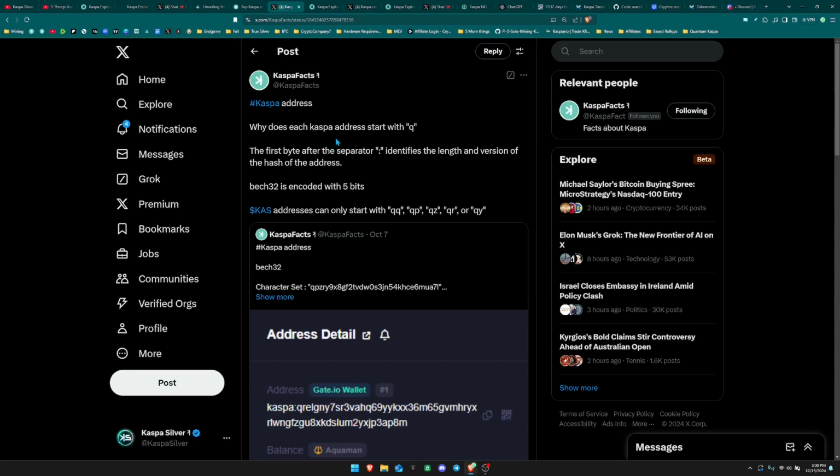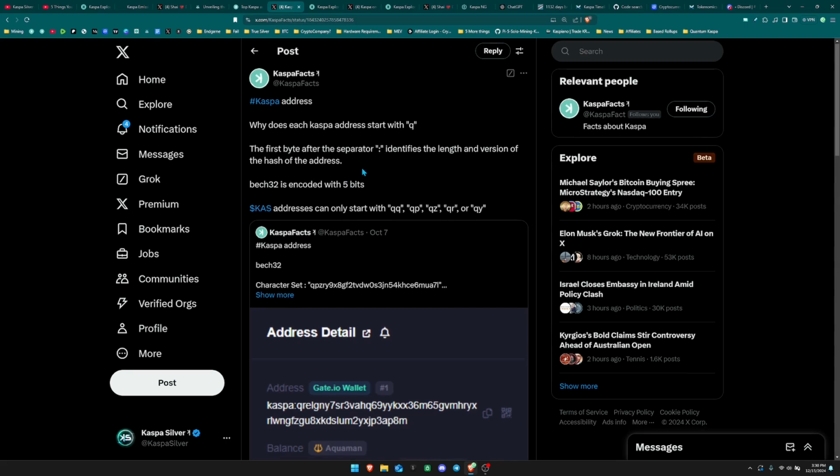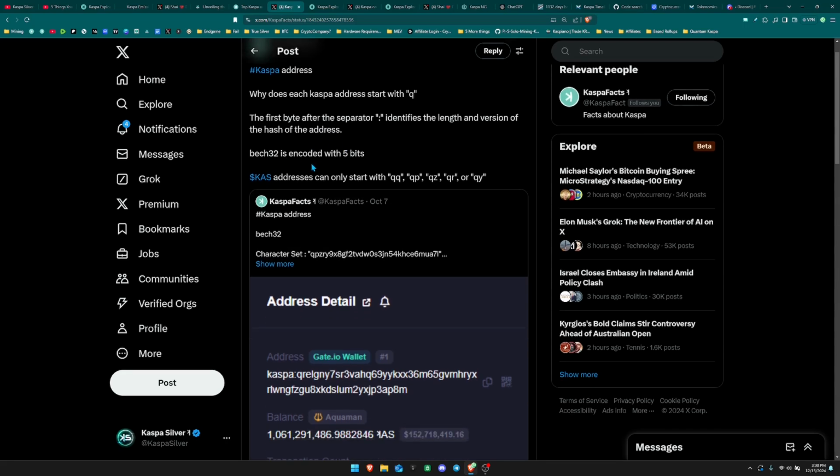And he says, why does each Kaspa address start with Q? The first byte after the separator, colon, identifies the length and version of the hash of the address. Bech32 is encoded with 5 bits. Addresses can only start with QQ, QP, QZ, QR, or QY.